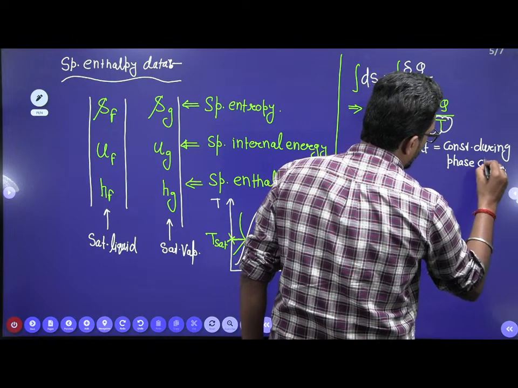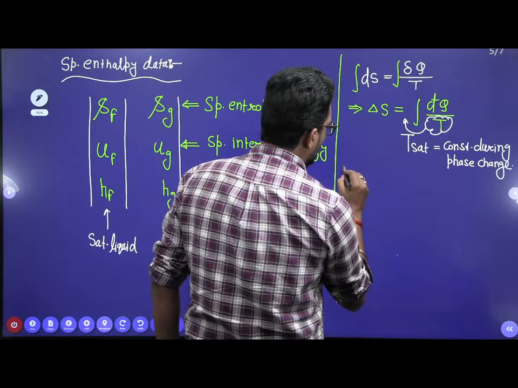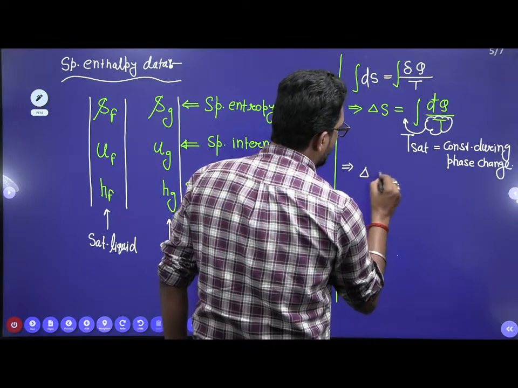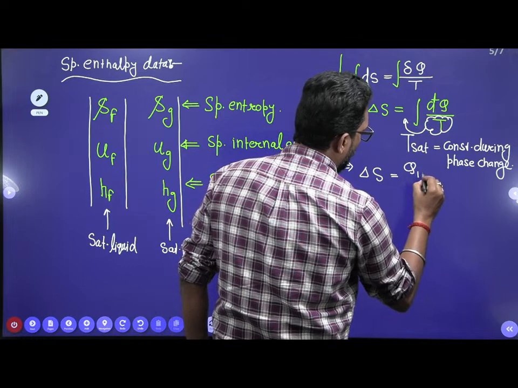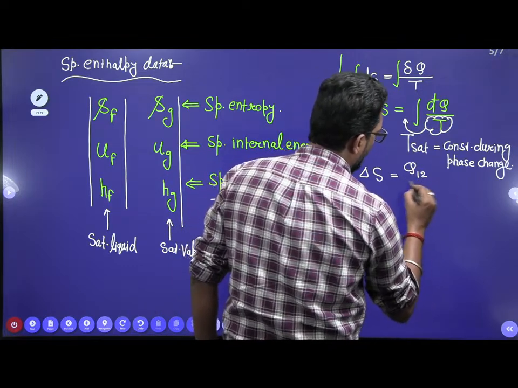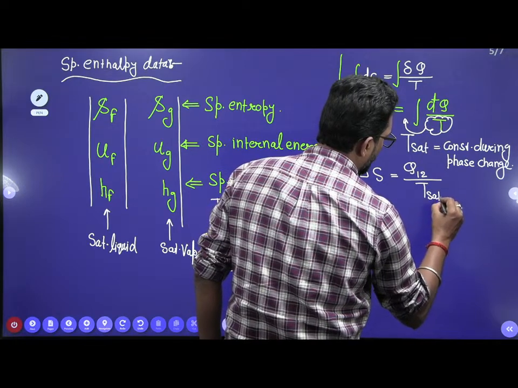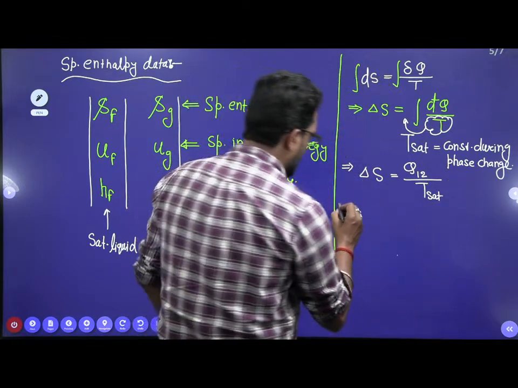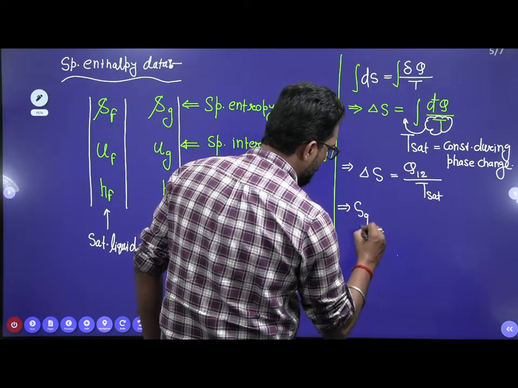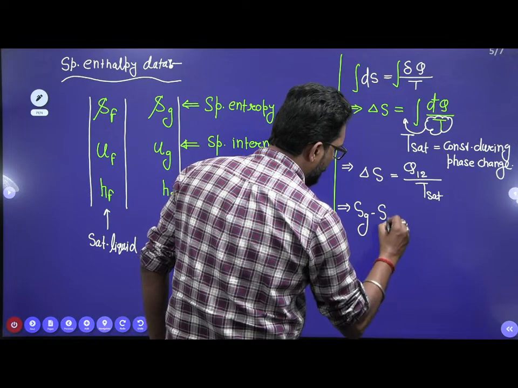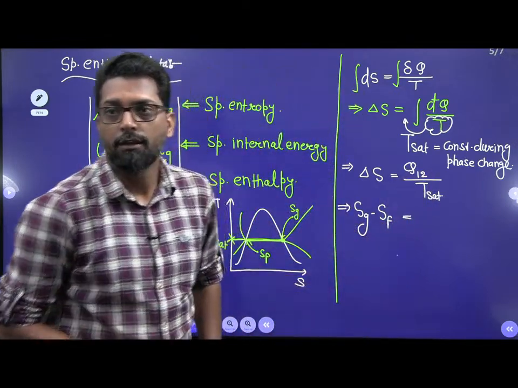So delta S is equal to Q from process 1 to 2 divided by T saturation. Here delta S is Sg minus Sf, and Q is the heat transfer.